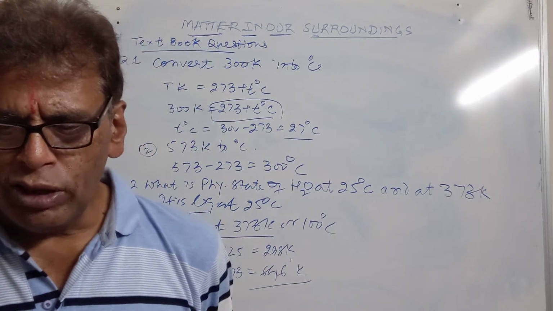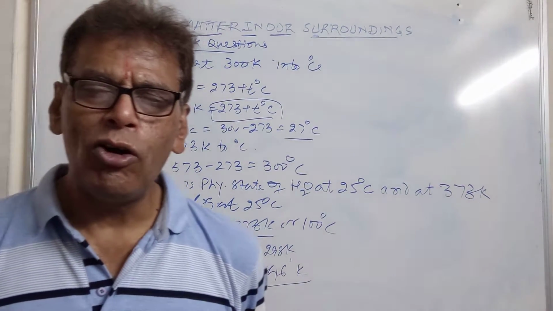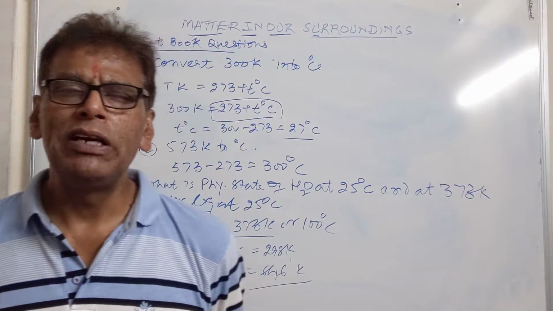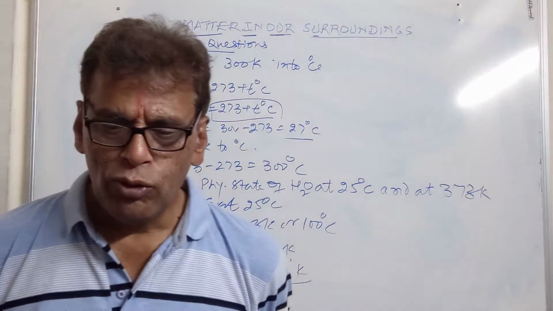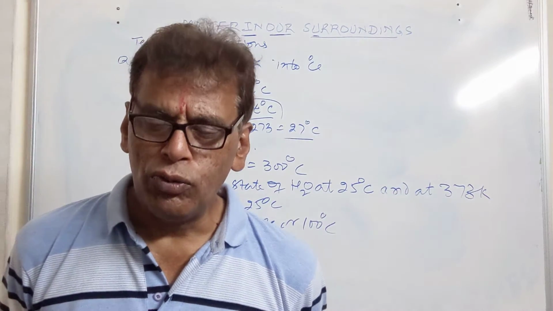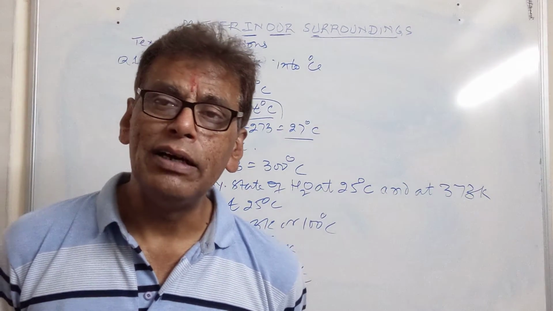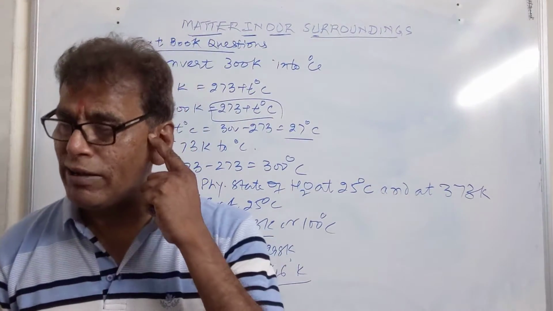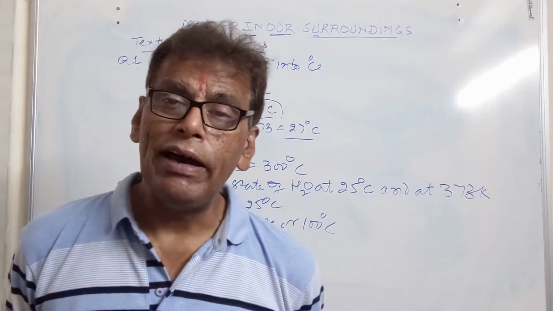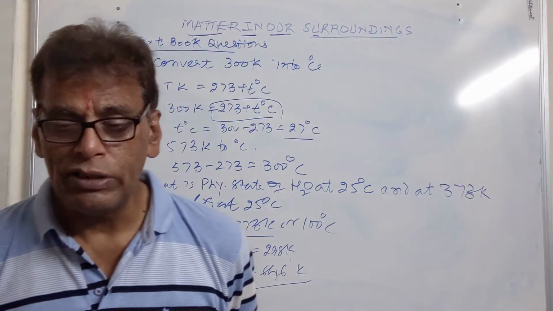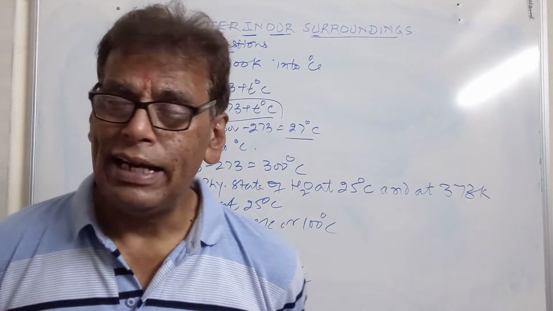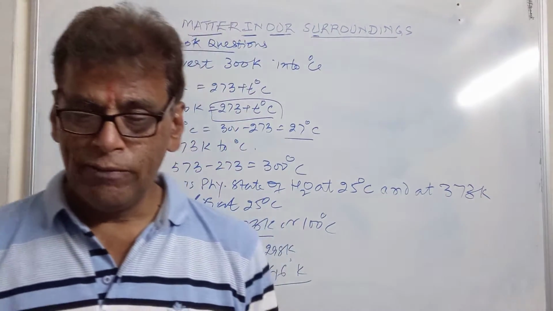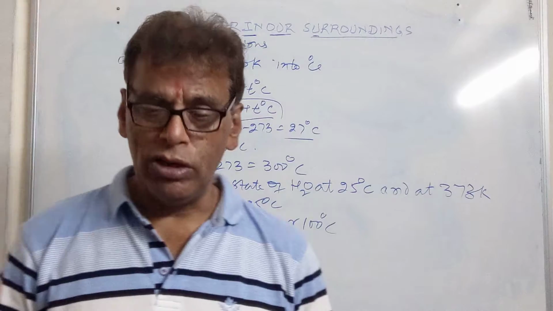Then, arrange the following substances in increasing order of forces of attraction between their particles: water, sugar and oxygen. Sugar has the strongest intermolecular forces, due to which it is solid. Water has moderate intermolecular forces, in between gas and liquid. In case of oxygen, these are weak van der Waals forces, so it has the weakest intermolecular forces.